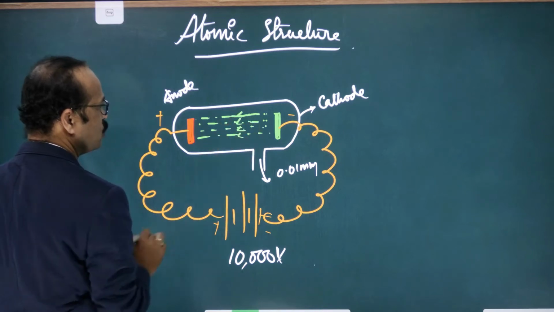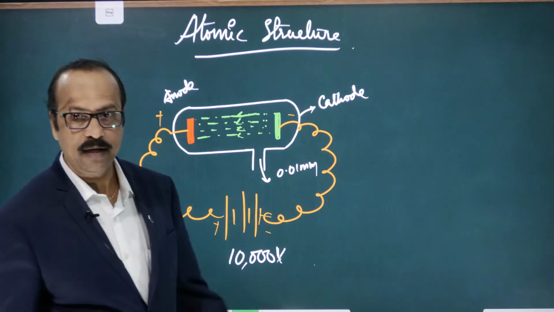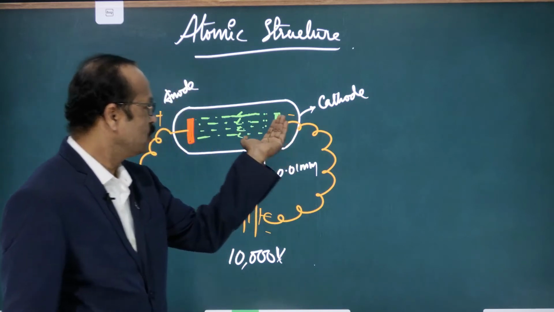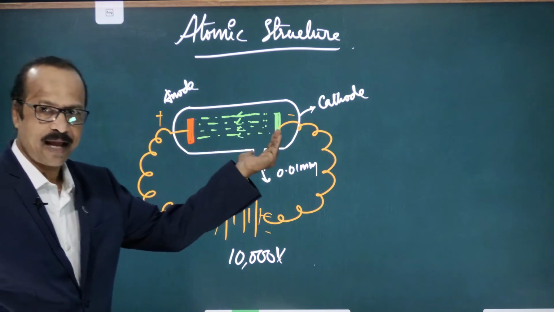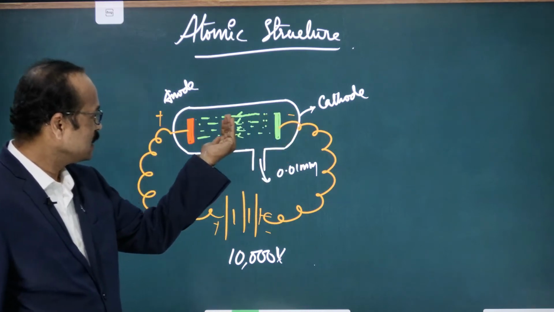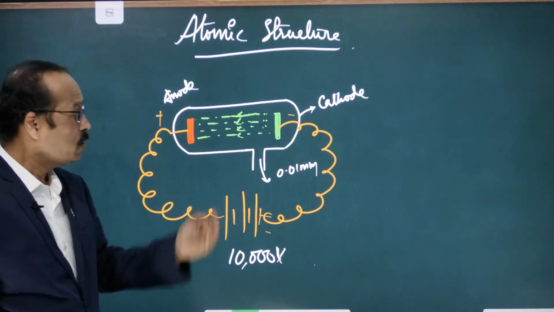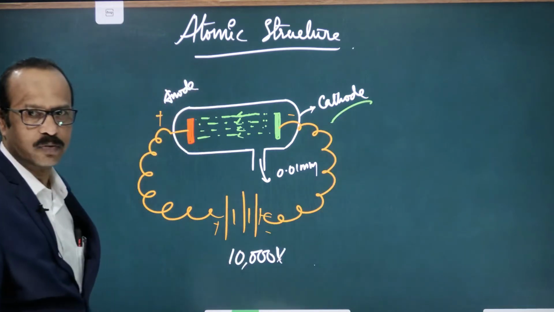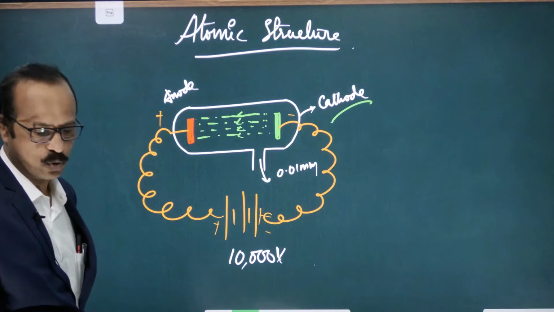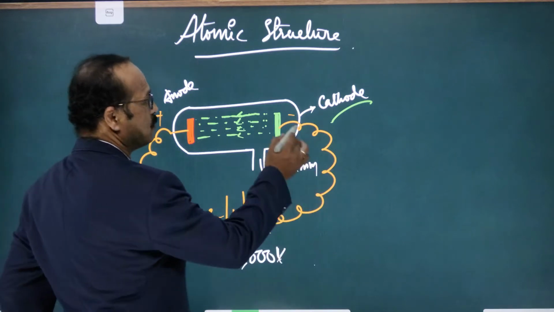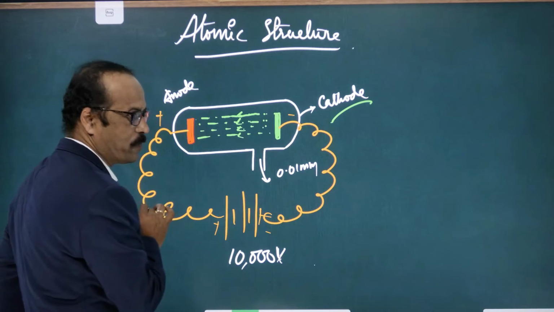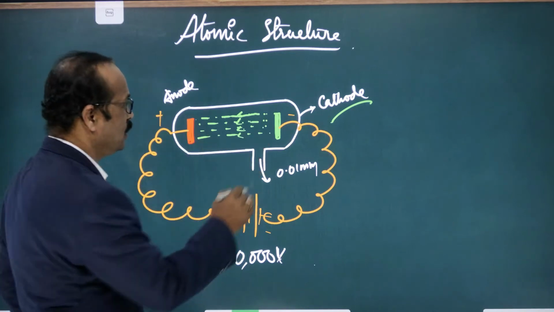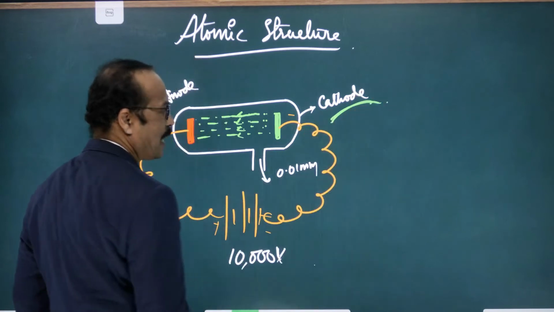Where are they moving? Towards the anode, right? So these rays are emitted from the cathode, and they move towards the anode. So here these rays are named cathode rays. What are they named? Cathode rays. Why are they named cathode rays? Because they are emitted from the cathode, and they are moving towards the anode. So they are named cathode rays.